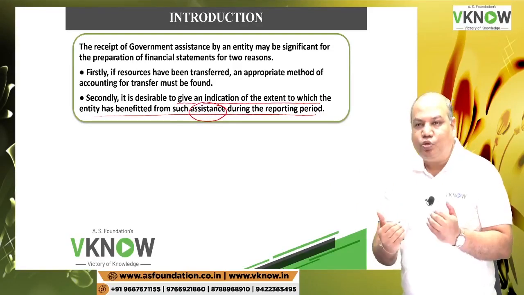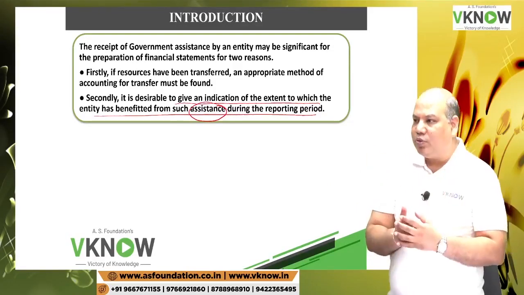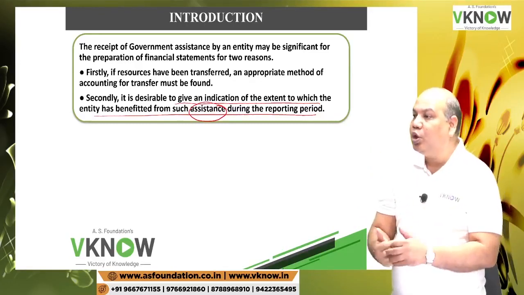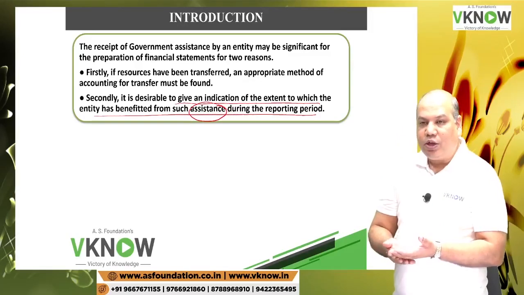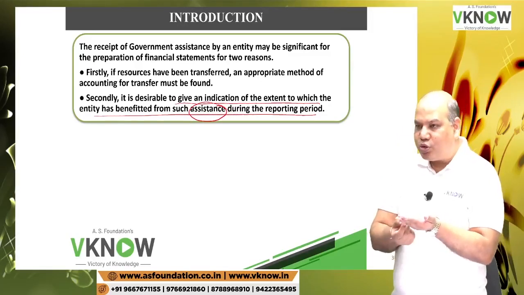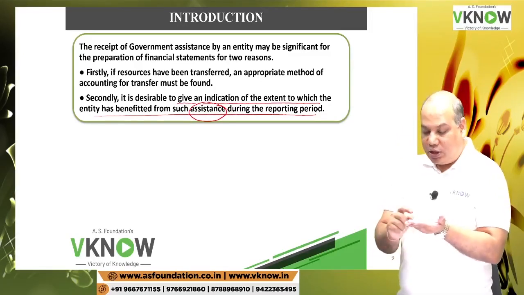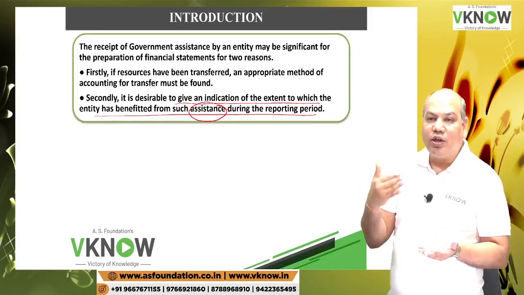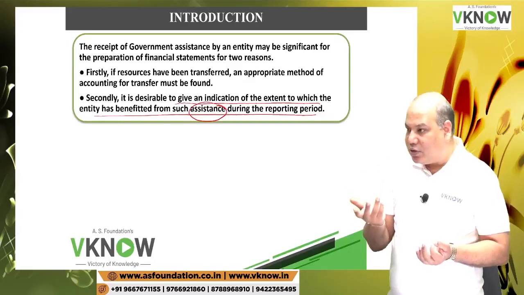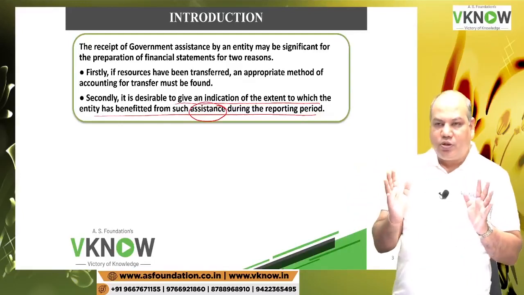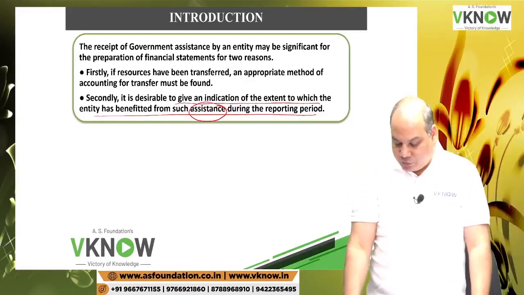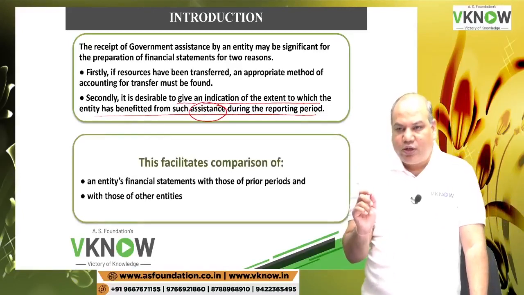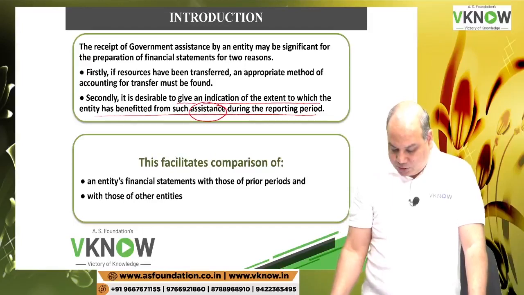And we can also use it for projecting the future income, because in future this grant, this assistance may not be there. So if the current profit is 100 crore, which includes 20 crore government grant, that does not mean next year it will be 100 crore again, because that grant may not be available next year. So this kind of information is useful for the users of the financial statement.